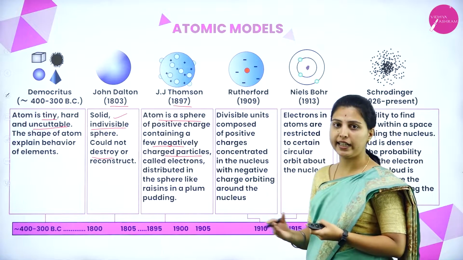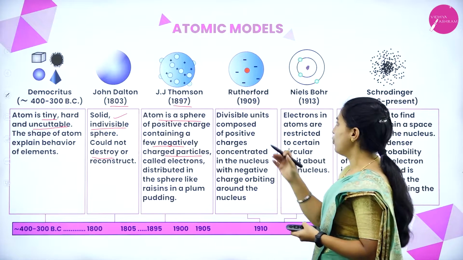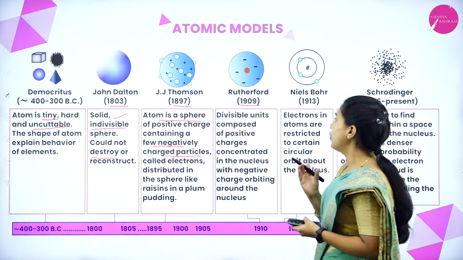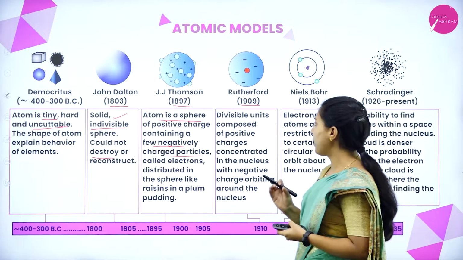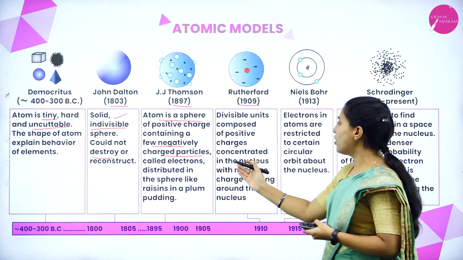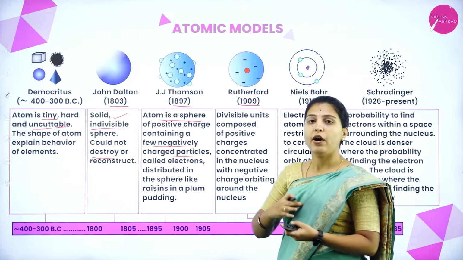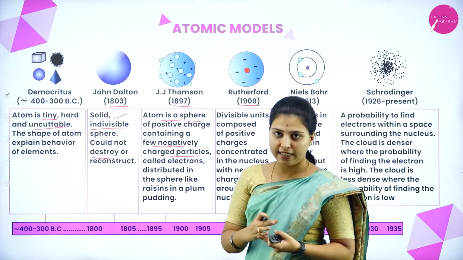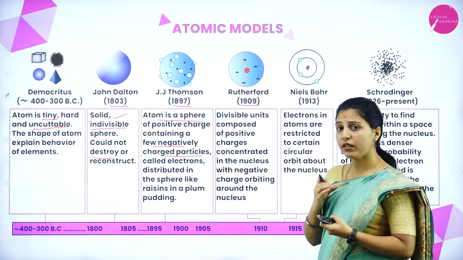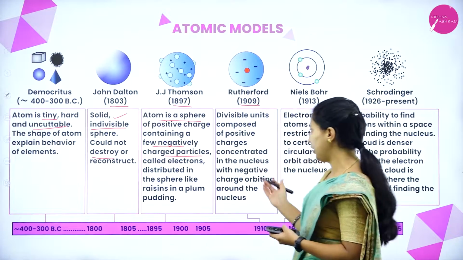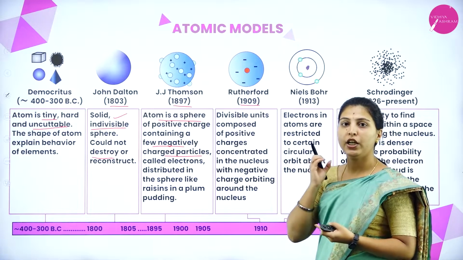But he could not tell about the nucleus. Next, in 1909, Rutherford told about the divisible units composed of positive charges concentrated in the nucleus with negative charge. He told how the nucleus is present and how the electrons are distributed around the nucleus. He first found the nucleus.